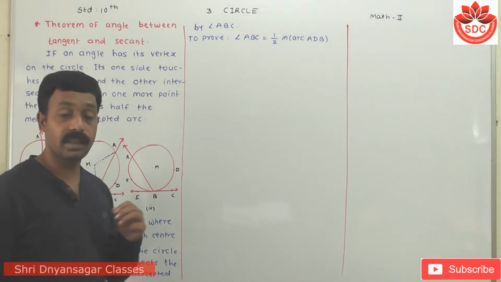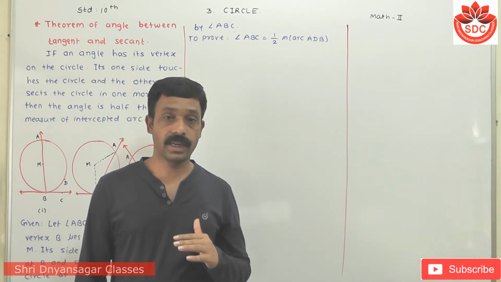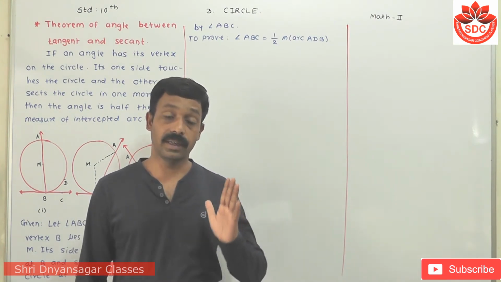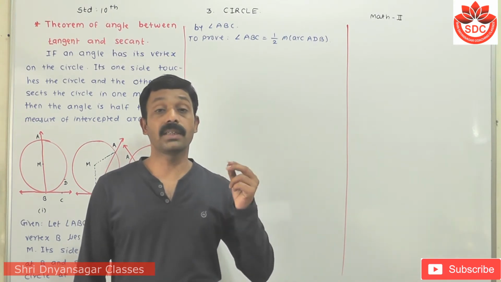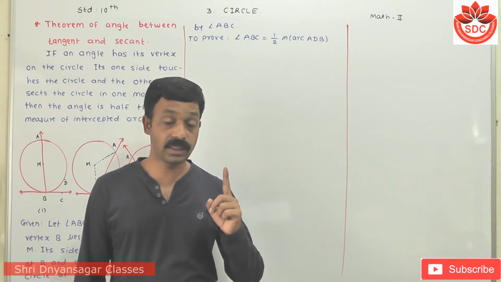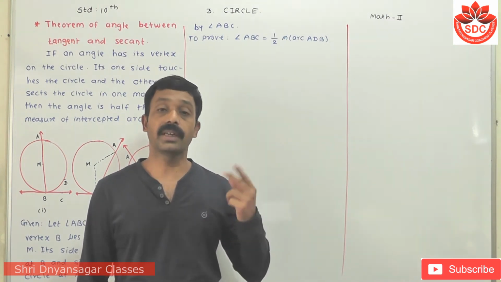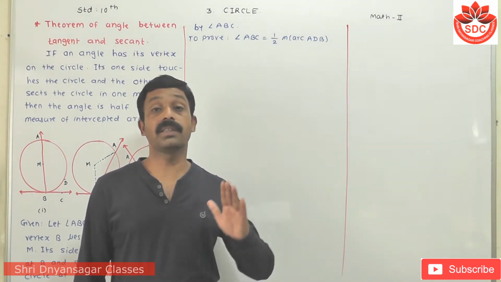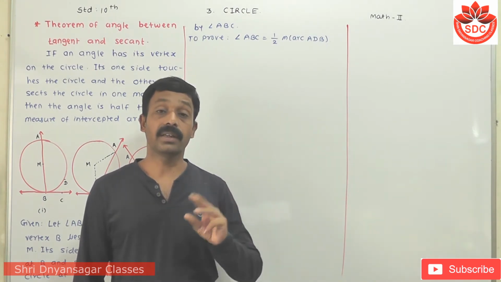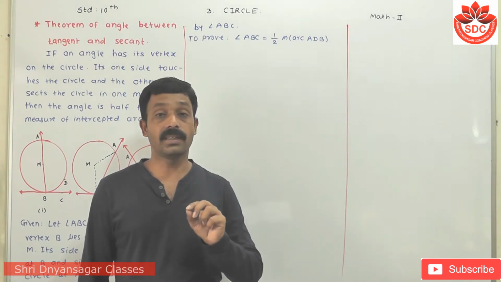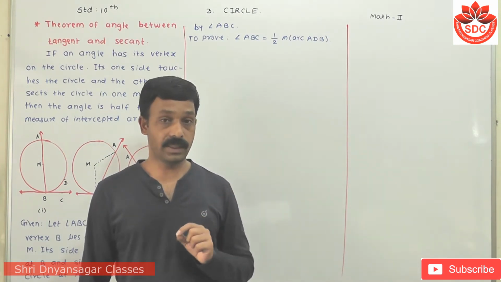For this, there are three cases. One side is the tangent to the circle and the other side intersects the circle in another point. The first case is this side passing through the center of the circle. The second case is the center of the circle is in the exterior of the angle. And the third case is the center of the circle is in the interior of the angle. We see the cases one by one.